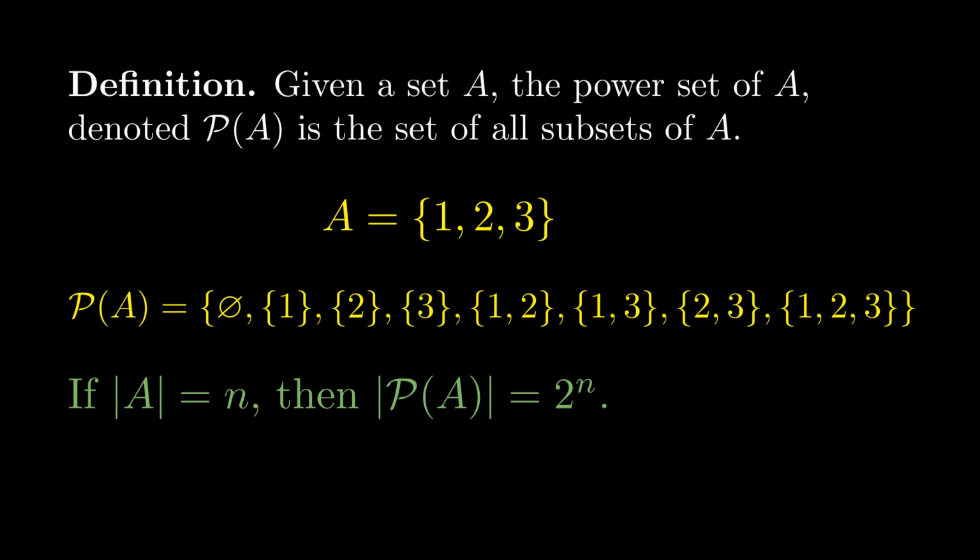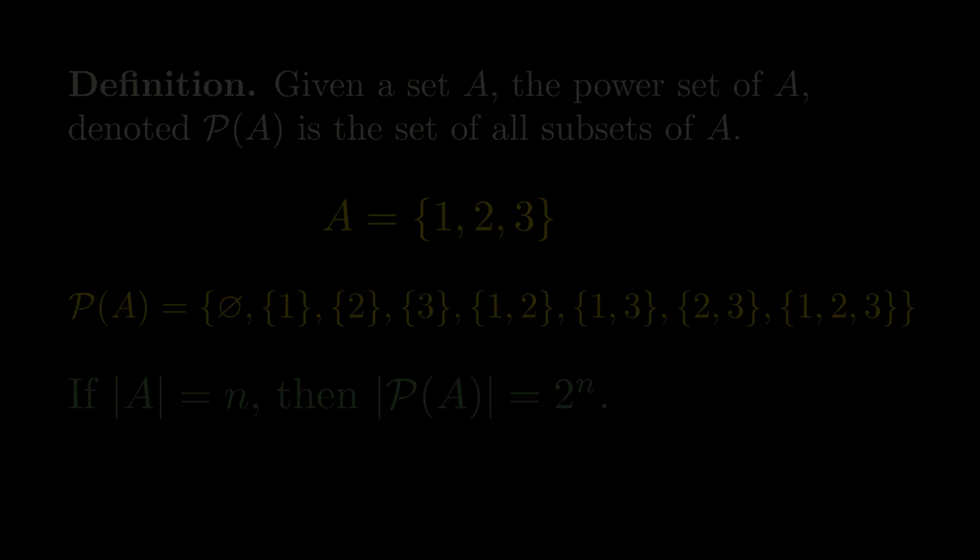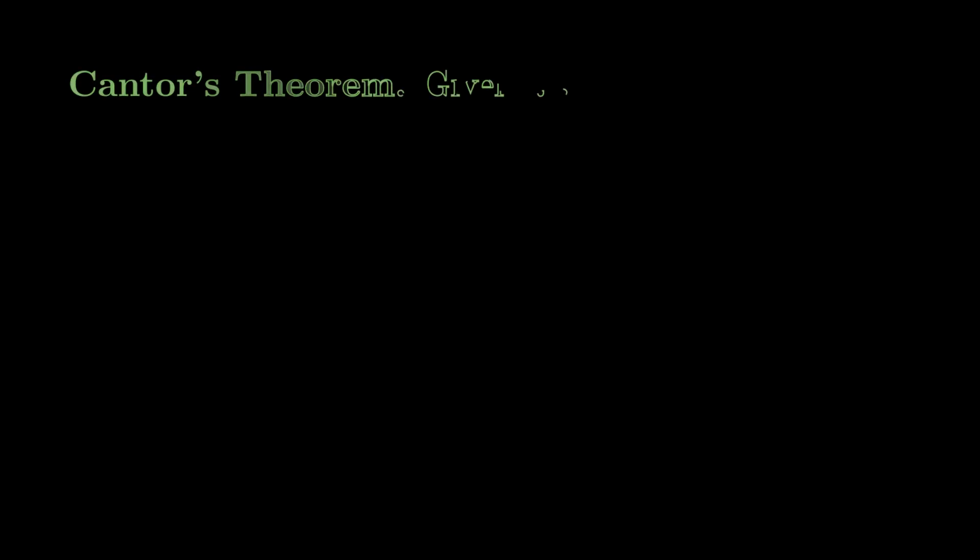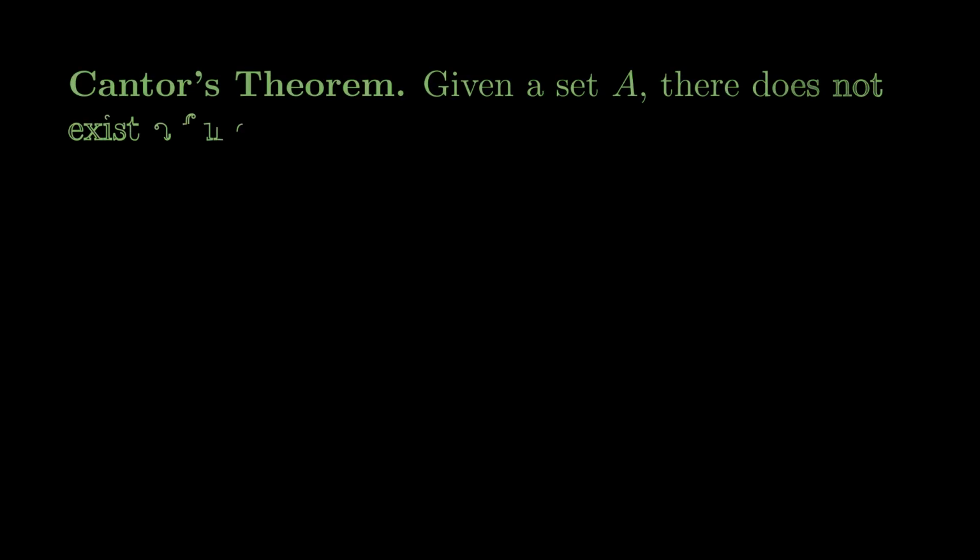Cantor's theorem states that this property of the power set being larger is true in the infinite case as well. Given an arbitrary set A, there does not exist a function from A onto the power set of A. This is our infinite notion of the power set of A being larger. It's impossible to map A onto the power set of A. And an immediate but profound consequence of this is that there's no largest set. There can't be any universal set, because you could always just take its power set and come up with something even larger.